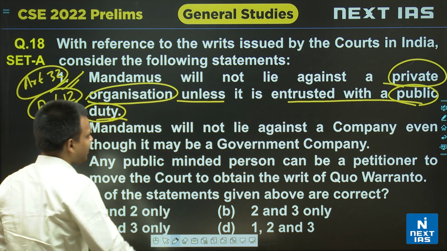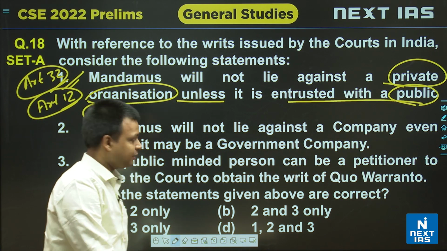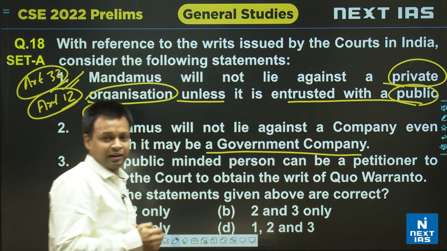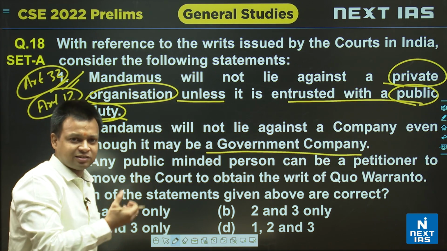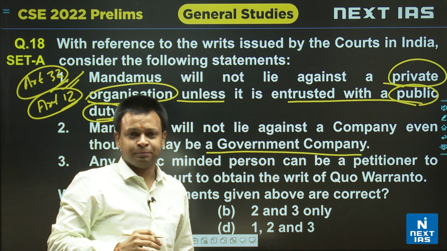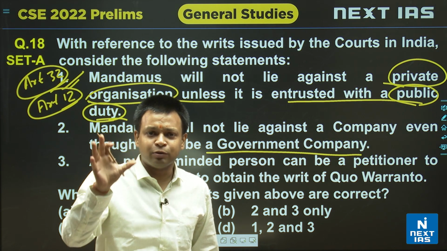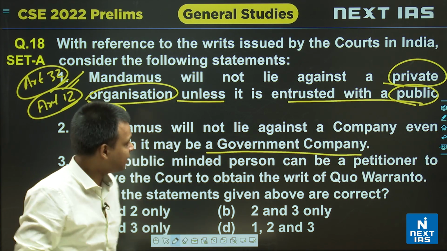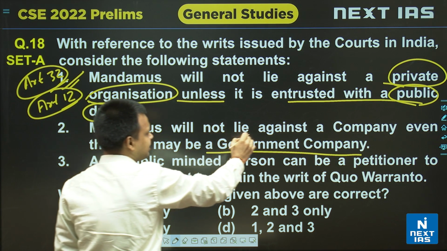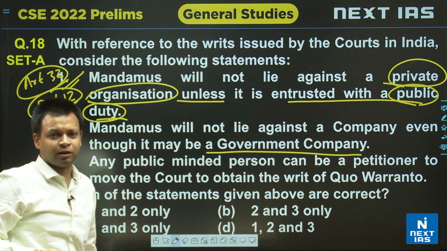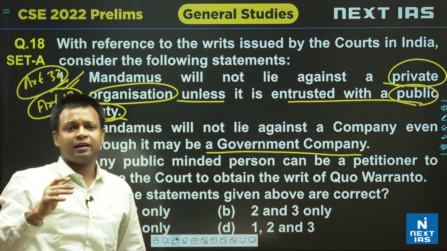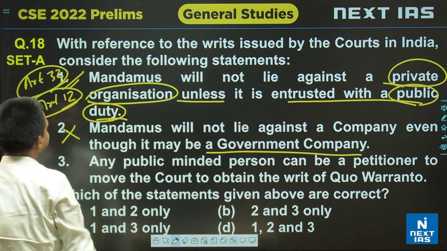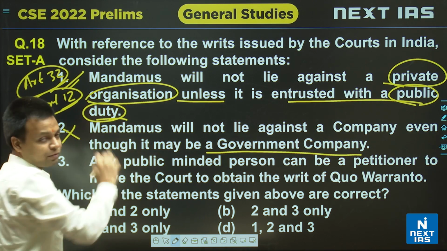Then the second statement: mandamus will not lie against a company even though it may be a government company. Now this statement is incorrect. It is exactly opposite. We have just discussed that any body, even if it is a private body, if it has a public duty, if it is doing something like the state, it can be called the state and mandamus can be issued against it. Here it is saying that it does not lie against a company even if it is a government company. A government company very clearly falls under the definition of the state under Article 12. So this statement is incorrect. The first statement was correct.